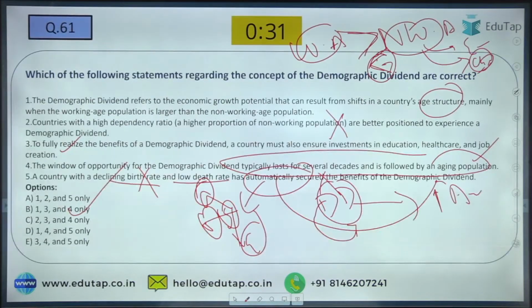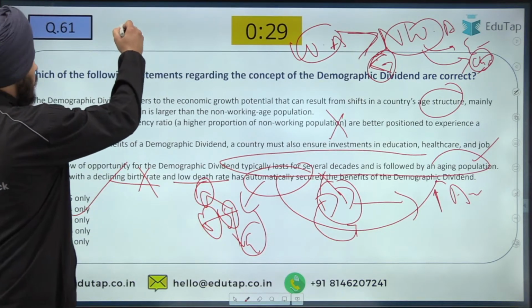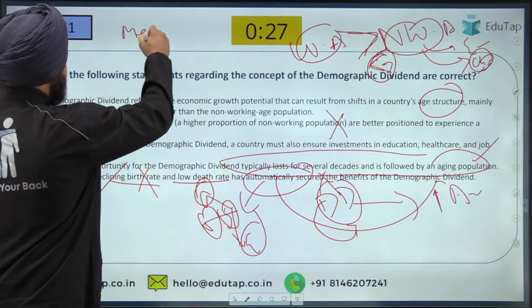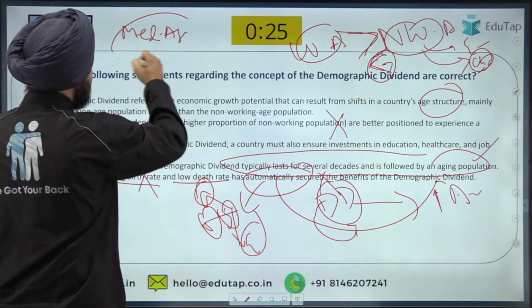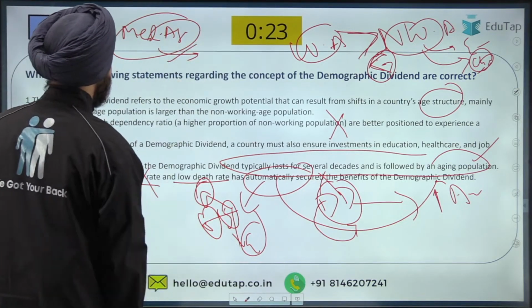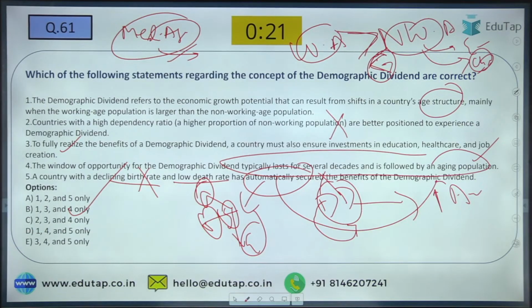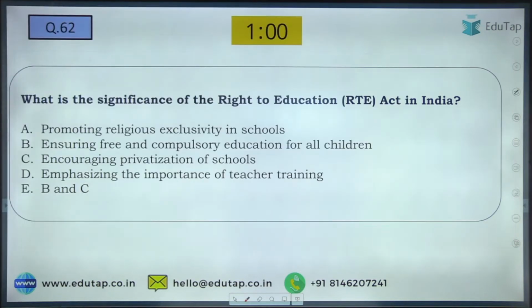Fine. Can you also tell me one question: what is the median age of the population of India? What is the median age with respect to the population of India presently? Now let us move on to question number 62. If you know that answer, write it in the comment box. If you do not know, it is your homework. So find it: what is the median age of the population of India? And now answer question number 62.